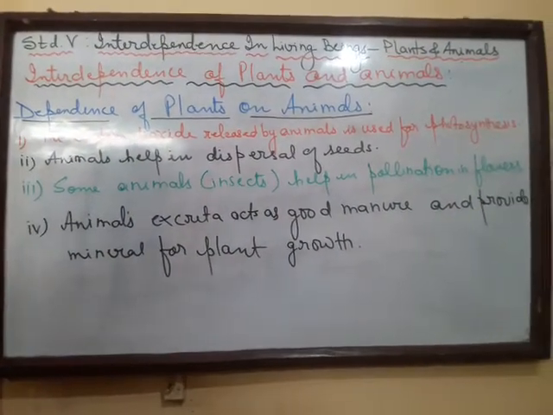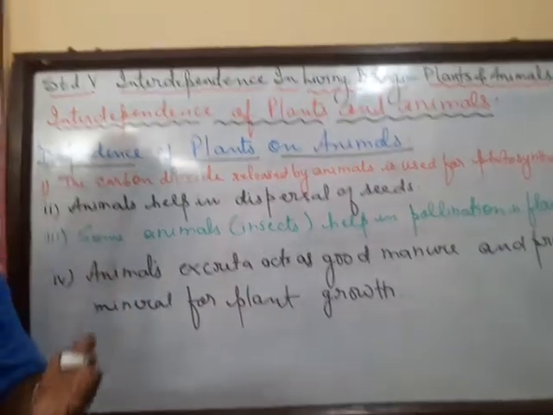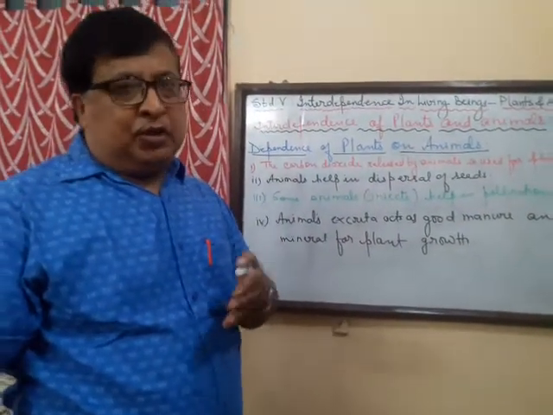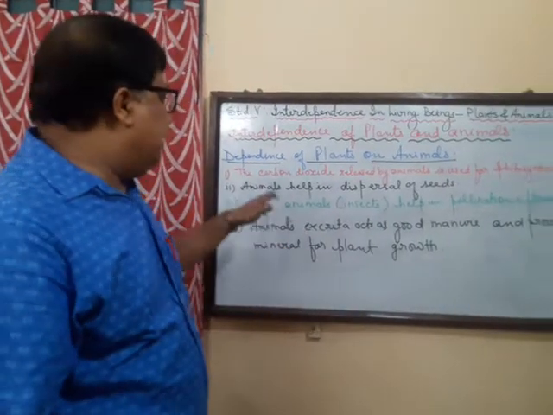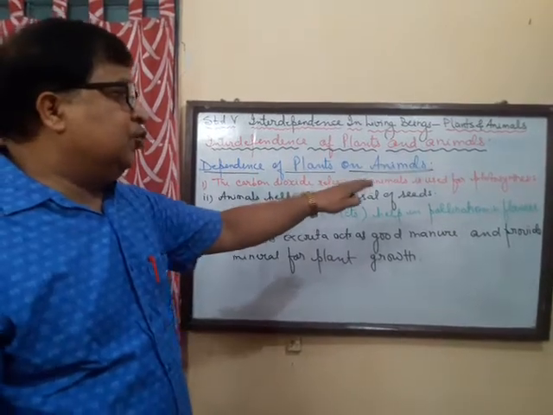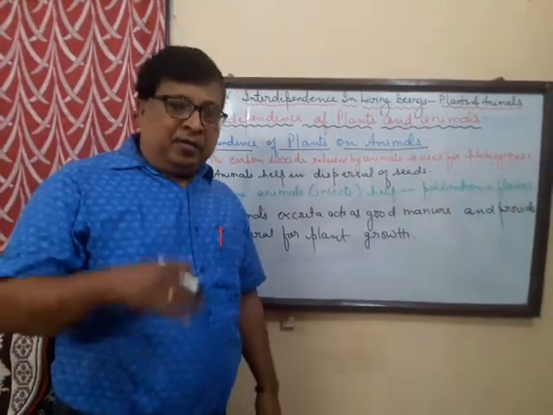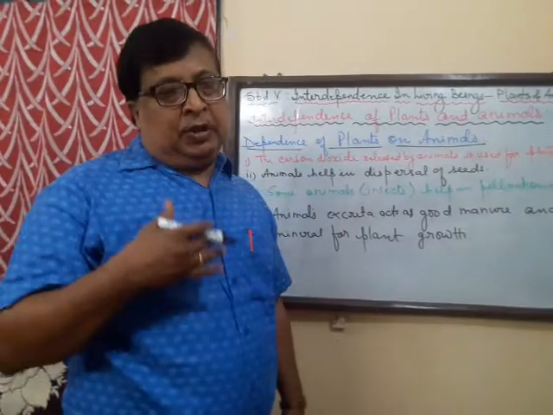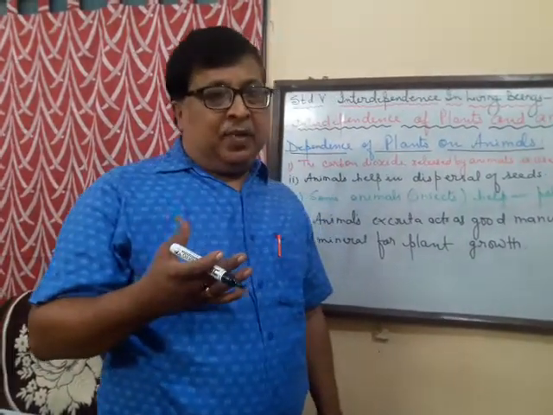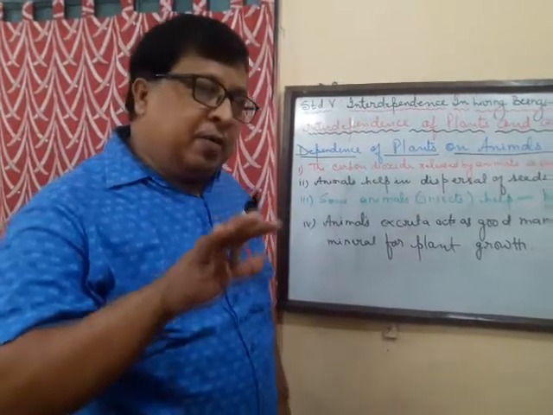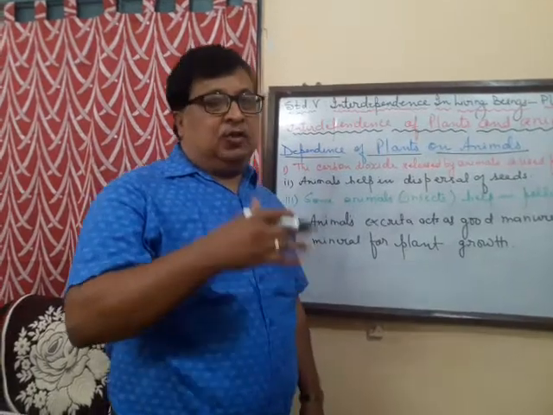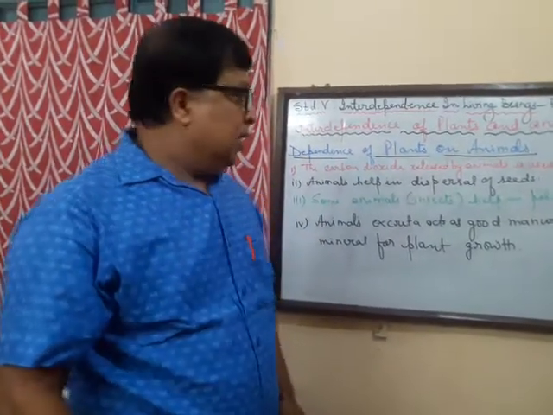One of the main characteristics of the plant is that they manufacture their food by the process of photosynthesis. So the plants depend on carbon dioxide released by the animals for photosynthesis. When the animals respire, they give out carbon dioxide, and this carbon dioxide is used by the plants for photosynthesis, that is, to manufacture their food.